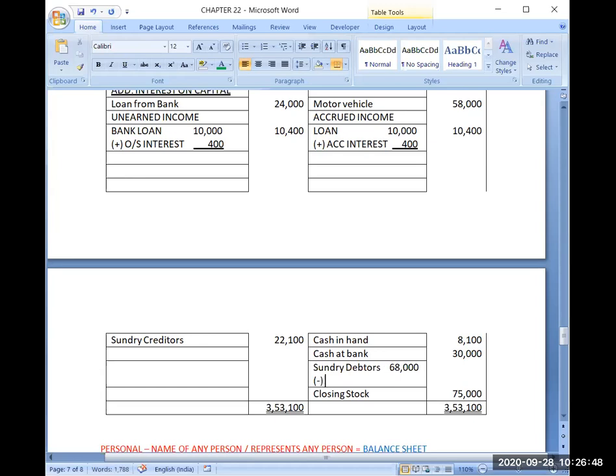So I will reduce bad debts of 1,000 from here also, and the final amount of debtors will now be 67,000.